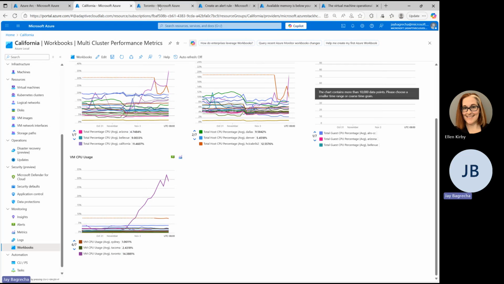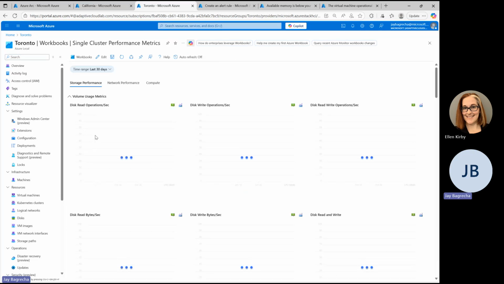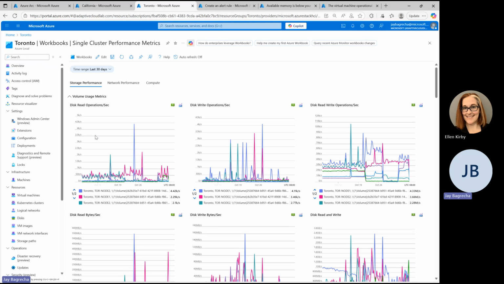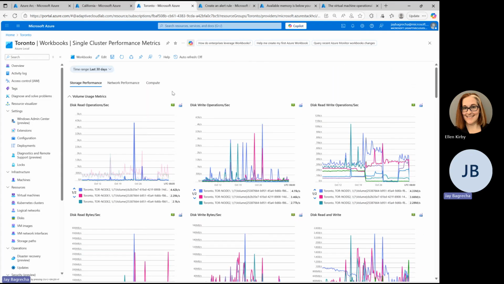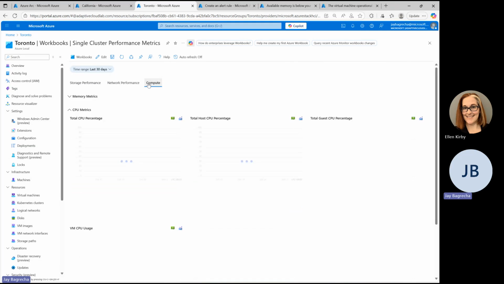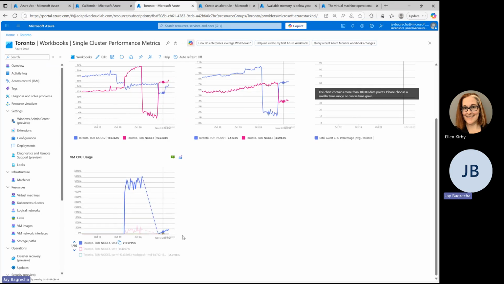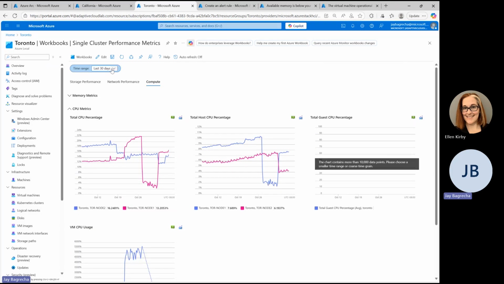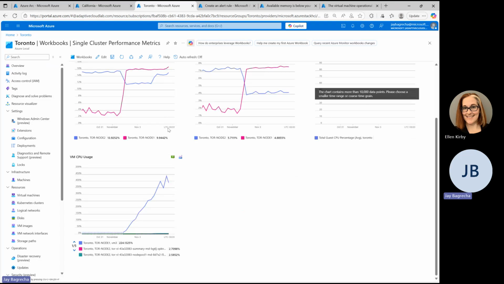So let's introduce you to single cluster performance metrics. Similarly to multi-cluster performance metrics, you have more or less the same sorts of graphs, but at a node level, at a VM level. And that is also super important, right? And again, this is also free of cost. So let's directly get into the compute part of it. And if we see the VM CPU usage graph, oh, I'm sorry, I don't think I changed it to 7 days. We need to keep it in order so that we can get a good understanding.